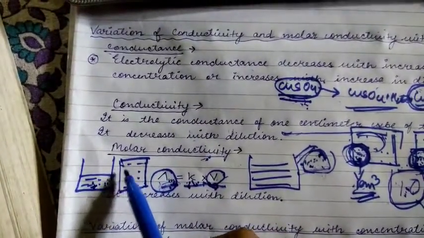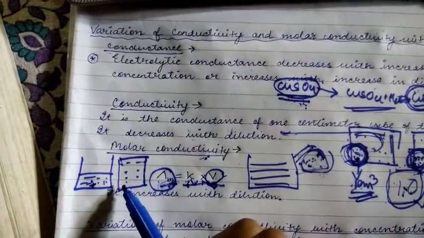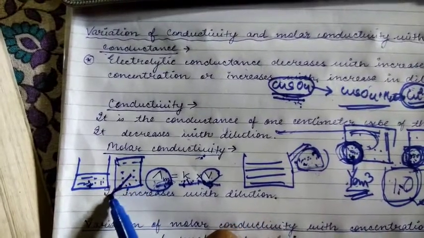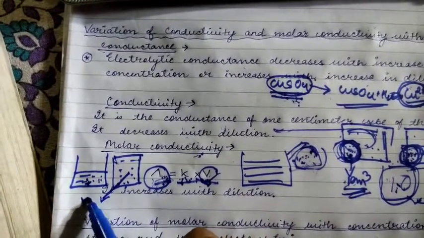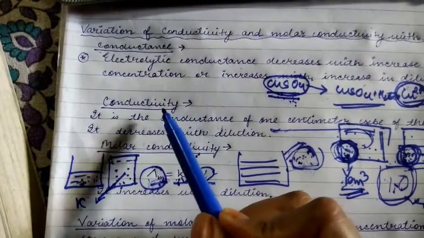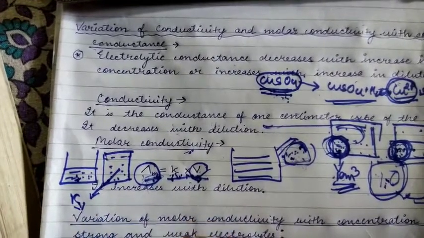Now the ions are far apart from each other because the water has increased. Although the conductivity has decreased, I have already discussed here that whenever you dilute it, conductivity will always decrease. This will decrease, right?